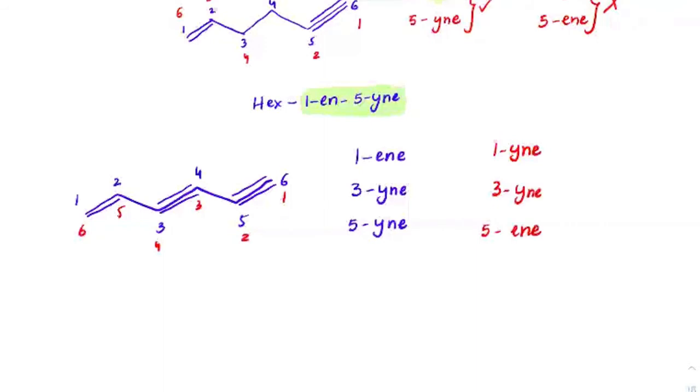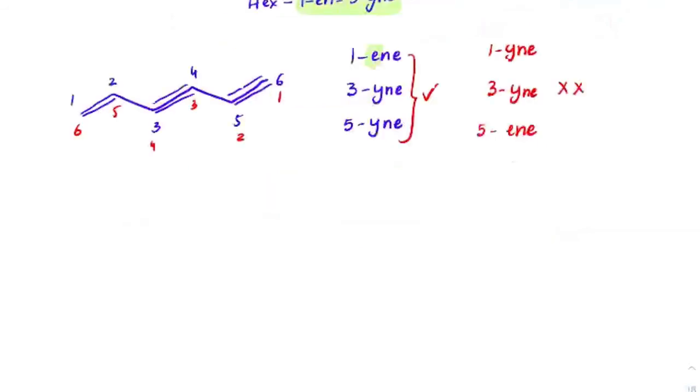Like I said, alphabetical order is more prioritized, and you can see alphabetically E comes first compared to that of Y. Then that which has least numbering: the ine here is at 5 position, here it is at first position. So the least numbering is always to be more preferred. So this is more preferred than this numbering. Again, the blue one is more preferred in terms of writing the numbering also.